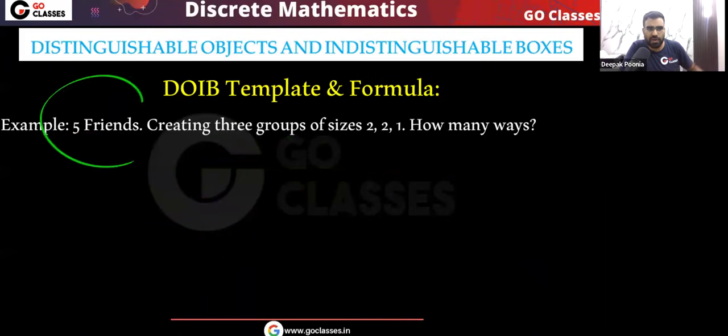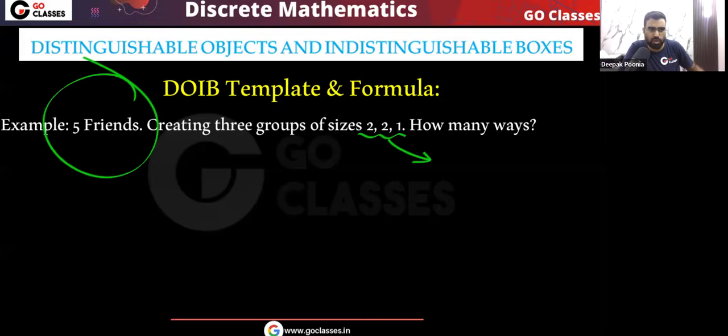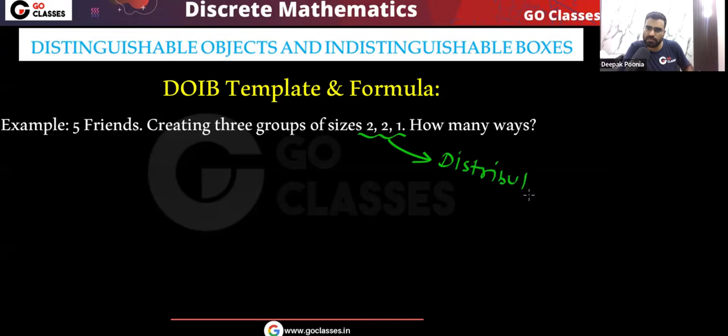Let's solve this question. 5 friends. We want to create 3 groups of size 2, 2, 1. How many ways will there be? It is also very simple. Remember, this total is equal to 5, because we want to distribute all the 5 friends. So you can see this is the distribution that is already given to us.